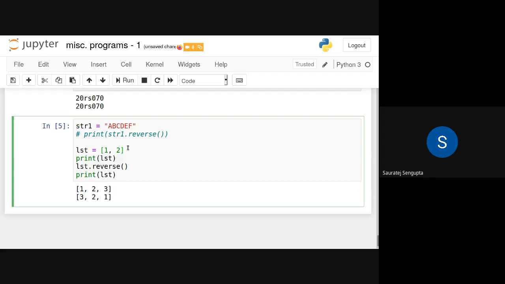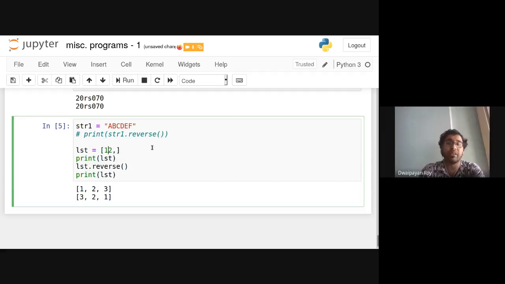I'm thinking 1, 2 as a single element. Not at all. So this is a single element. In a list, everything delimited by a comma is a single element. So 1, 2 will not be getting reversed to 2, 1. So if I say this 1, 2, 3, 4, the output will be 3, 4, 1, 2. I mean 34 and 12.